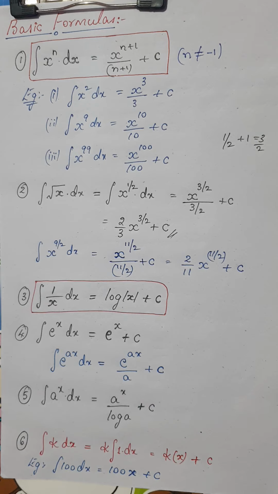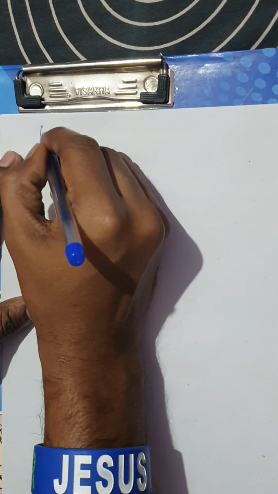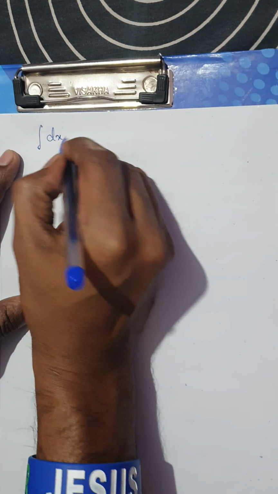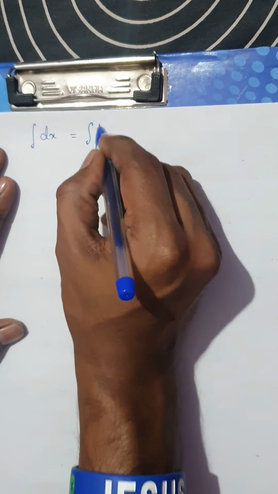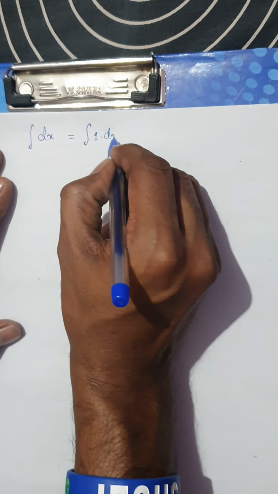Okay, shall we move to the next one? Let me take another example. If we have the integral of dx, now you might be wondering, there is no function at all. So this actually can be written as the integral of 1 into dx.